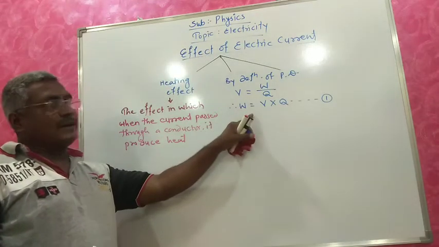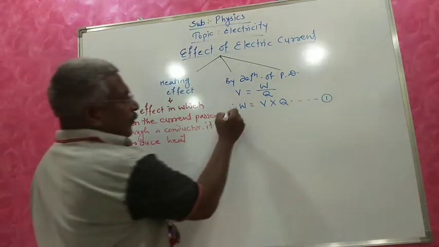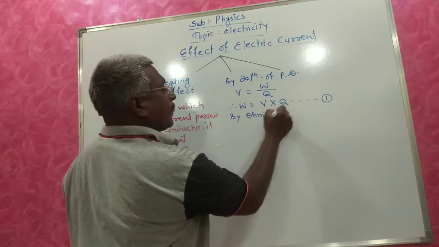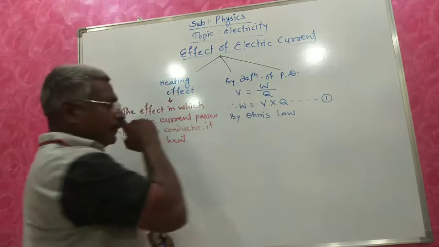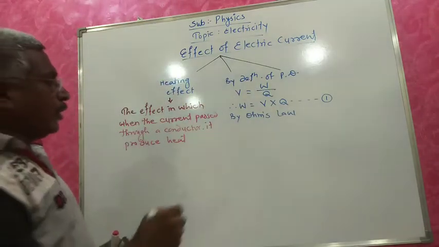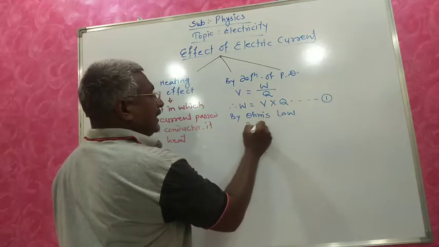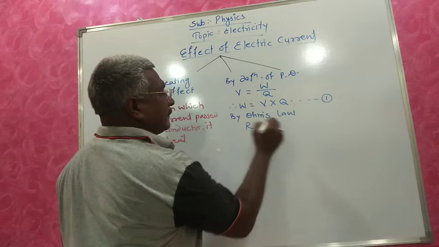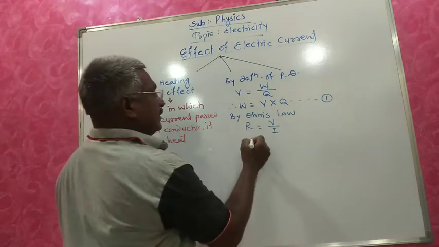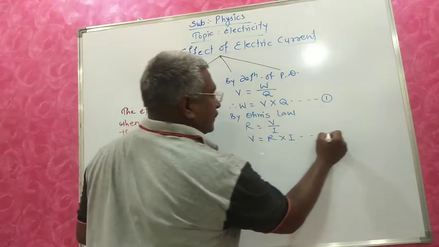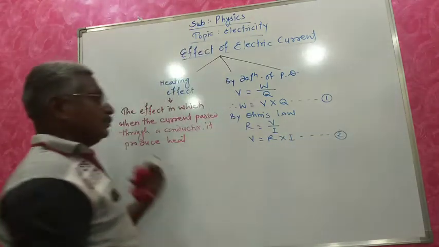Now by Ohm's law, R equals V by I, which means V equals I into R, equation number 2.